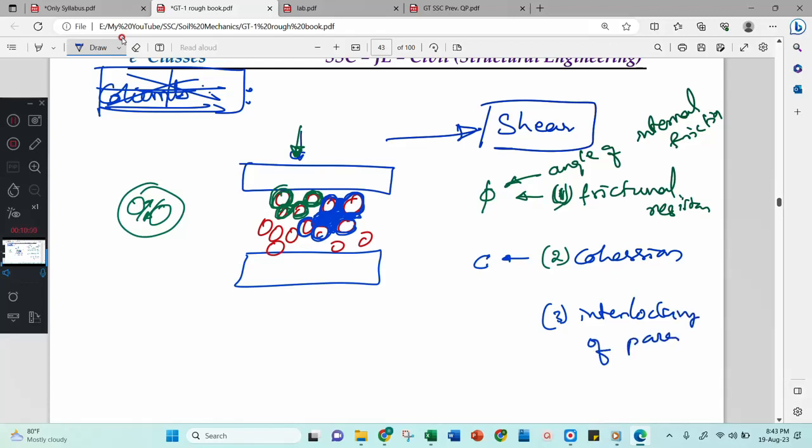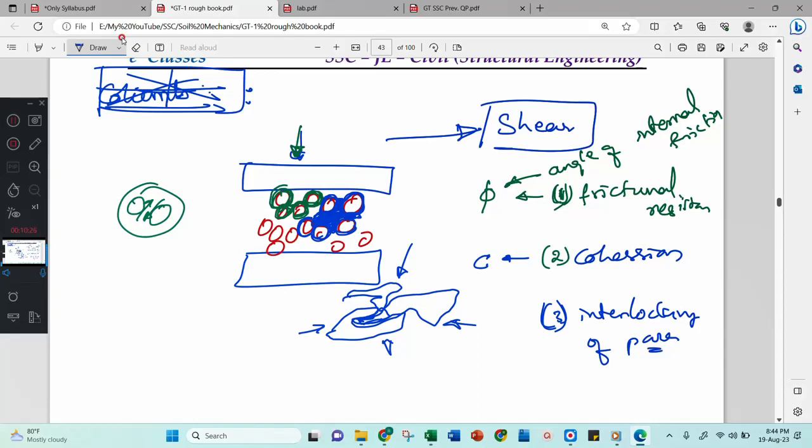Let us consider one particle is like this and another particle is like this. Both are interlocked, and another particle is inside like this. Then when I apply force, they might be smooth or they might not have cohesion, but still because of the interlocking, they are resisting the external force. Therefore this is called interlocking of the particles.